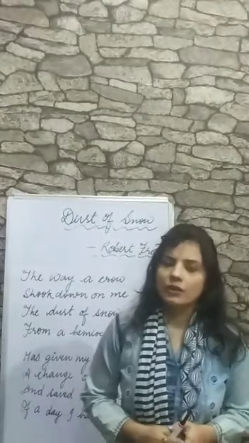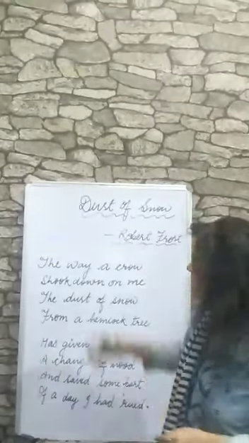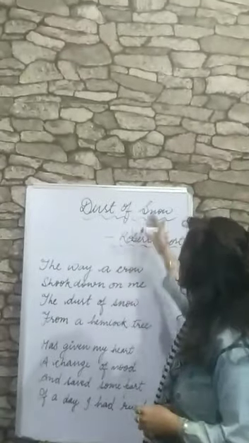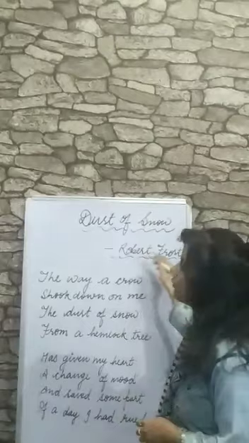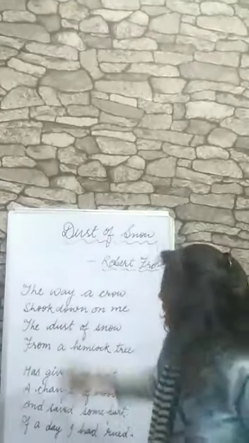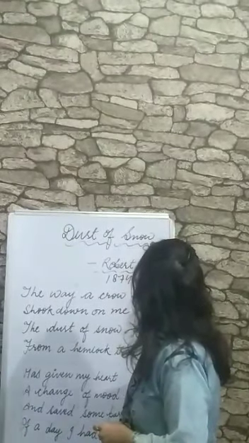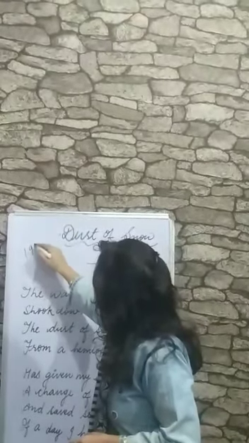Students, this video is for class 10th and in this video I will explain to you the first poem of your syllabus, that is Dust of Snow, and this poem is composed by Robert Frost. Robert Frost was one of the most popular poets of America. He was born in 1874 and died in 1963, and this poem was composed in 1923.